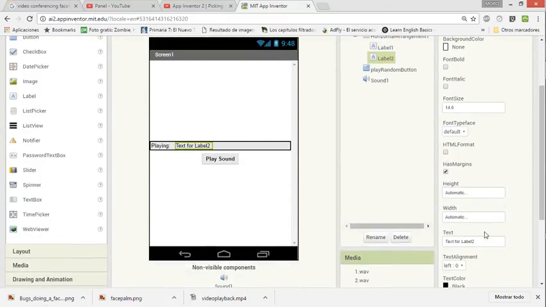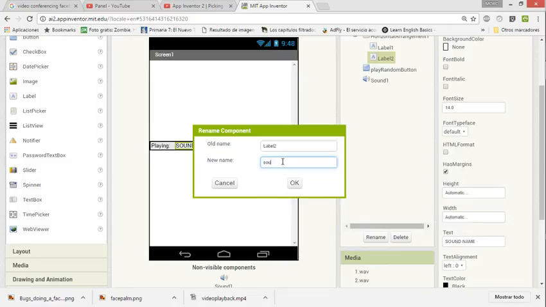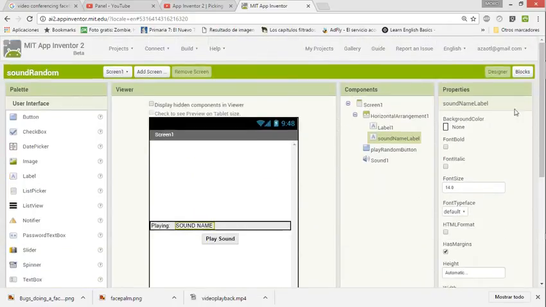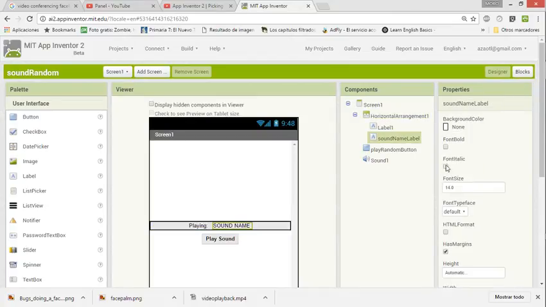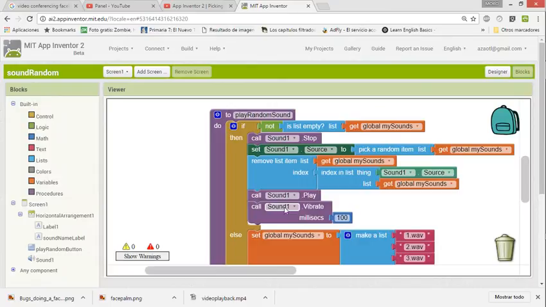This label will have the message or the name of the sound, and we call it sound name label. The other one is not necessary, and then we center this. Okay, maybe this and bold, and that's it.